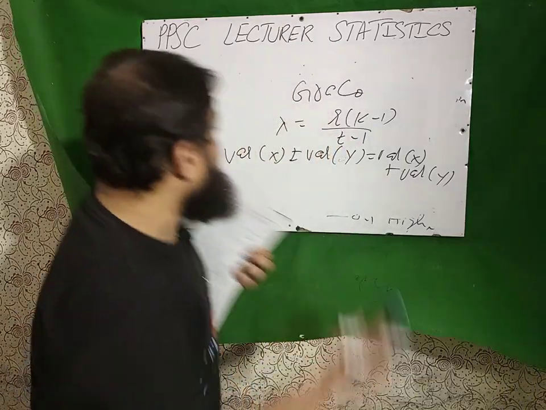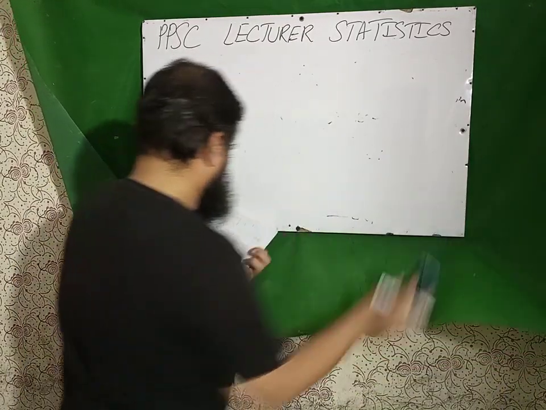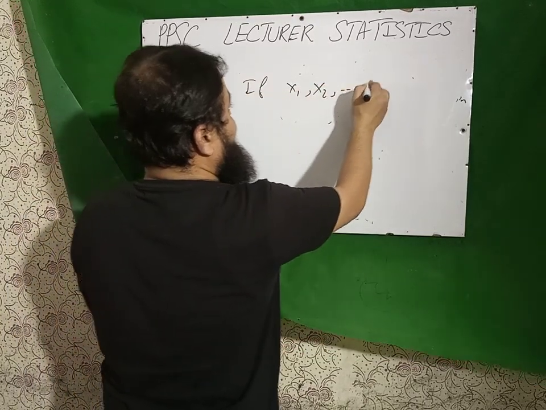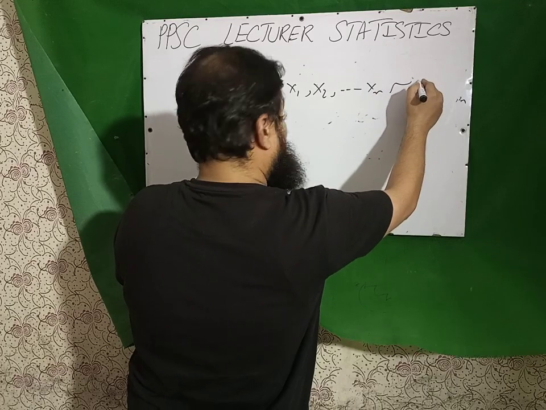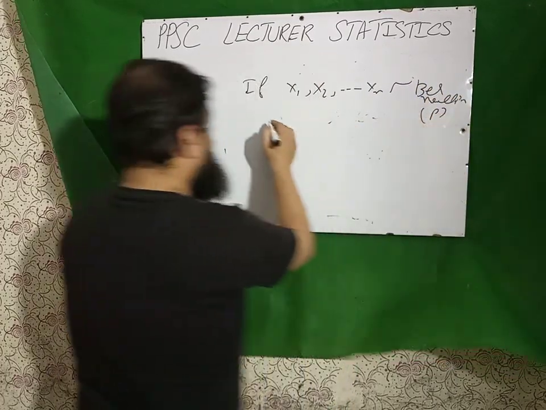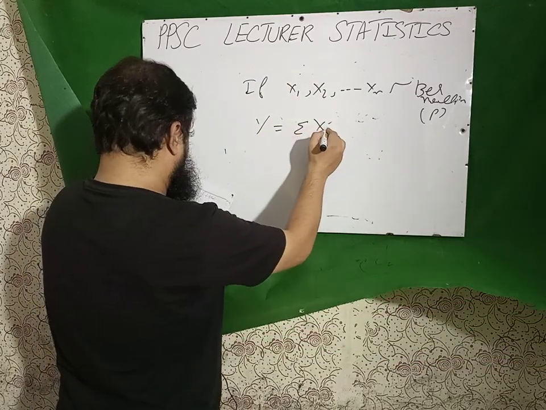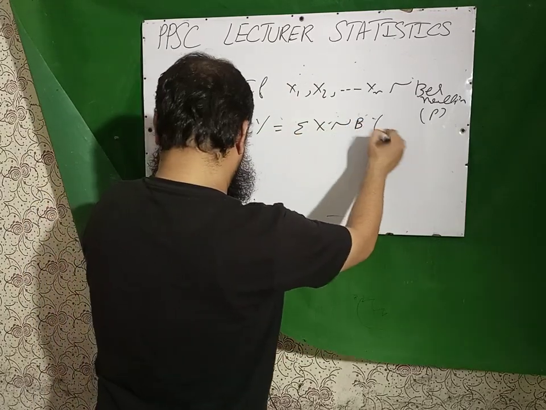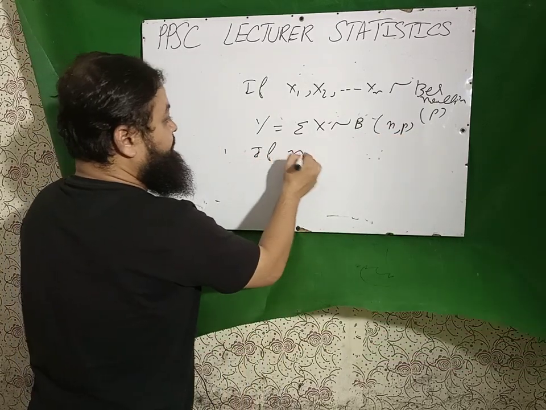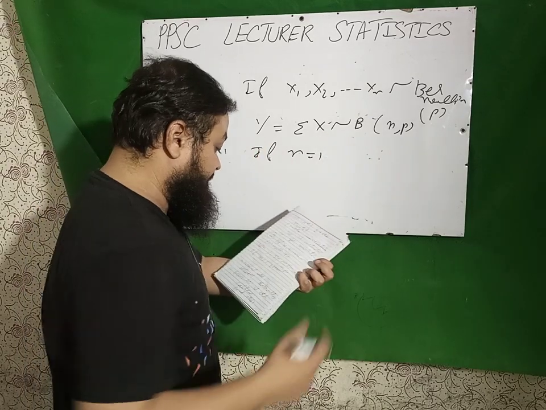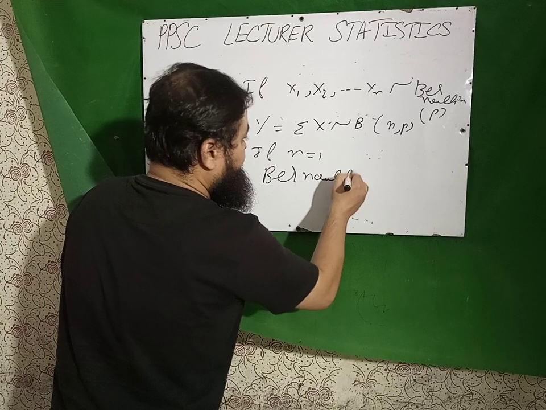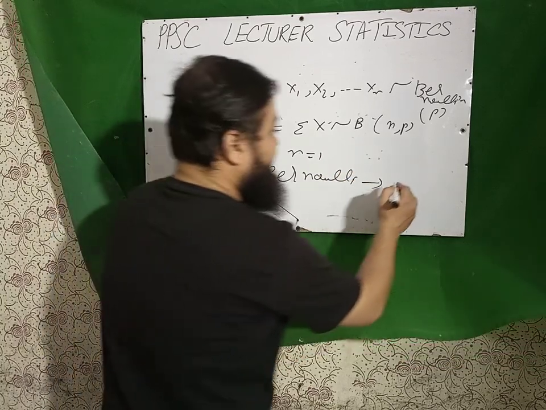Next question is very important for every paper. If x1, x2 up to xn follow Bernoulli with parameter p, then y equal to summation x follows binomial distribution with parameters n and p. And if n is equal to 1, binomial becomes the Bernoulli distribution. And Bernoulli is also called point distribution.